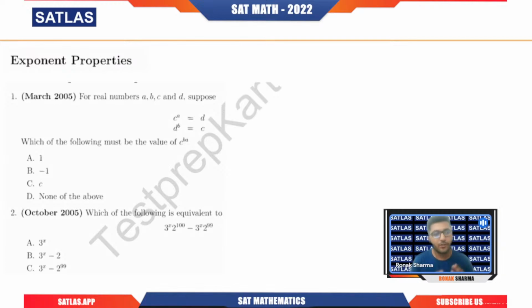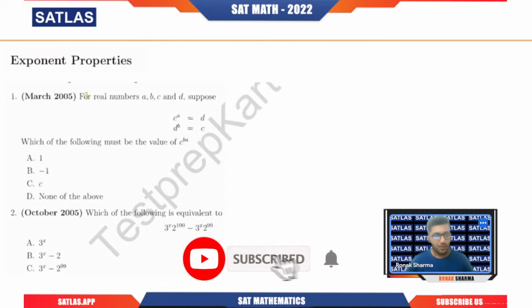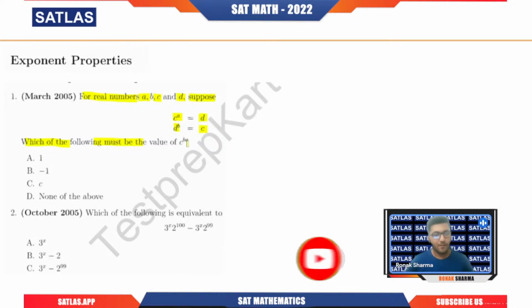You can pause the video if you're watching the recording. If you're live with us, definitely you can put your answers in the comment box, whether you have any doubt or the solution. So let us start. The first question is: for real numbers a, b, c and d, suppose we have c^a = d, and d^b = c. Which of the following must be the value of c^(ba)? Basically they are asking us c raised to the power b times a, the product of ba.